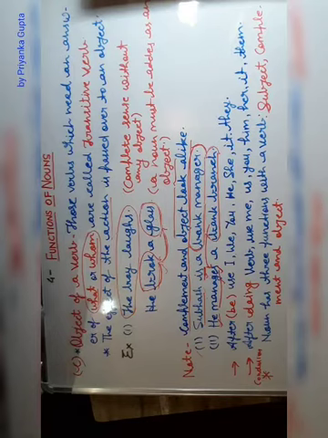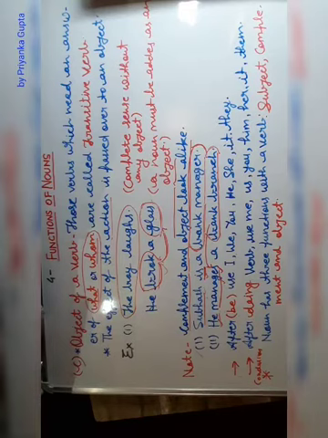We are covering your English grammar book Impact, and we are discussing your first chapter, nouns. Students, we have discussed 3 points of the chapter and we are continuing with the fourth point, that is the functions of nouns. We have already discussed two functions. We will continue today with the third function, the object of a verb. Let's see the meaning of object of a verb.